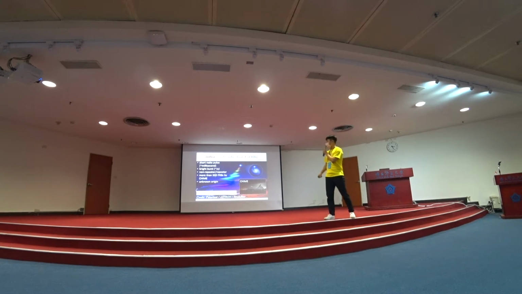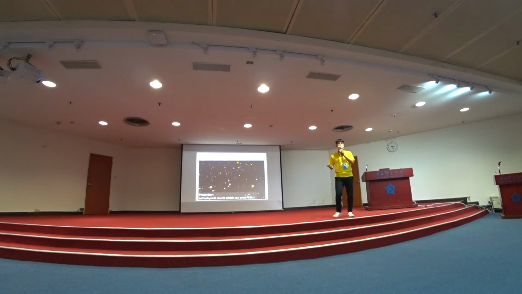So far, more than 500 FRBs have been detected by using CHIME, a Canadian radio telescope which can detect many FRBs recently. However, the problem is that we don't know what they are. So revealing the origin of fast radio bursts is getting more and more important in astronomy and astrophysics. So, how can we identify the origin of FRBs?